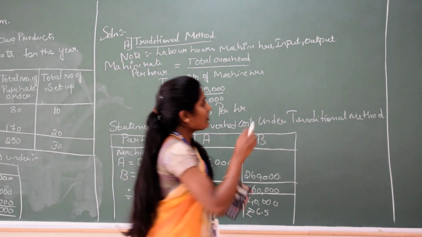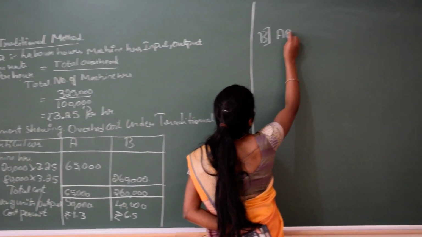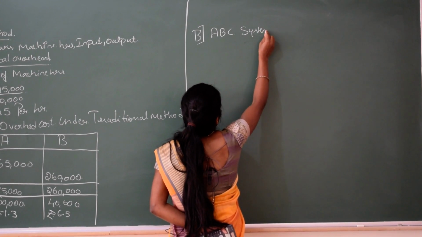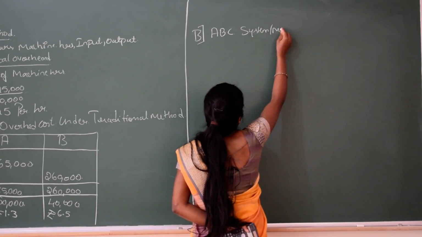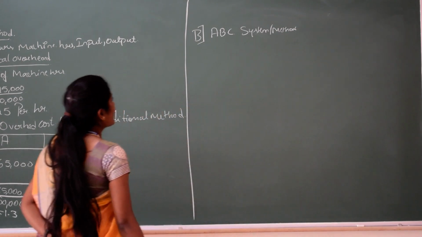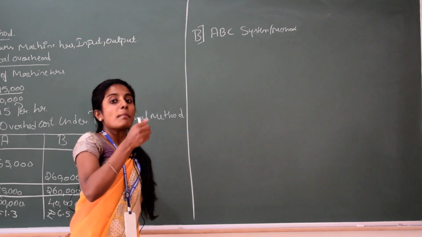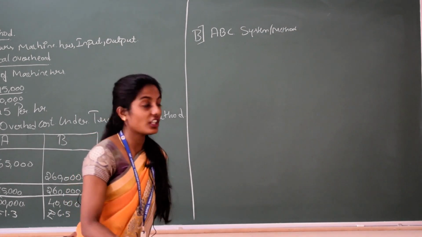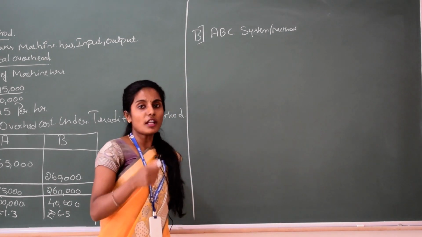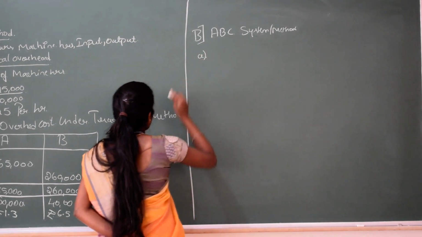Now, when it comes to the ABC system or ABC method of costing, we are going to calculate the cost per unit based on particular activities.